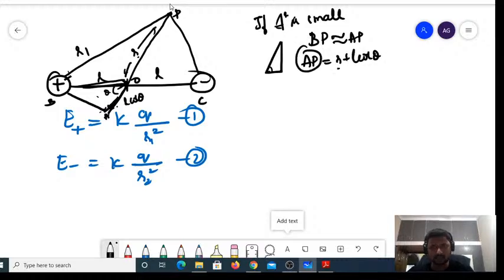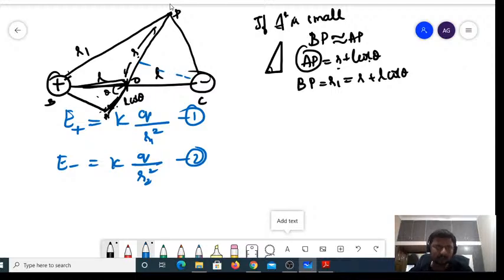AP is R plus L cos theta, means BP, that is nothing but your R1, is also R plus L cos theta. Did you understand?